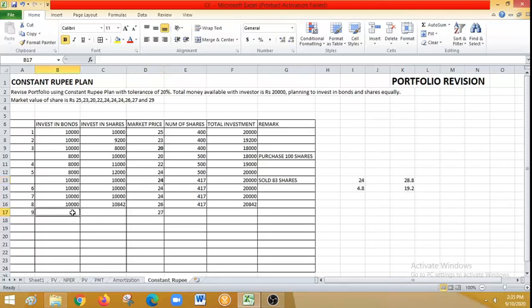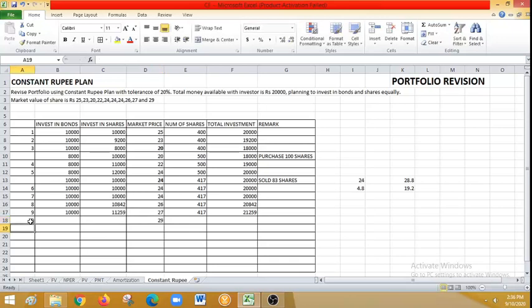So no change in bonds. I have 417 shares, so it equals price of share multiplied by number of shares, plus investment in bonds. Now the 10th pricing is 29.